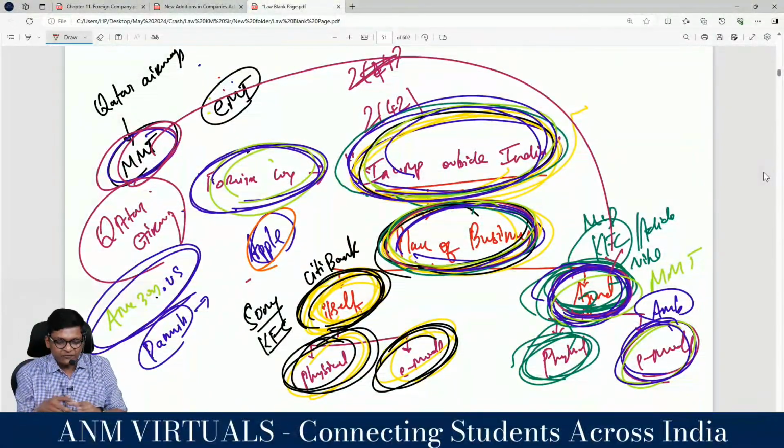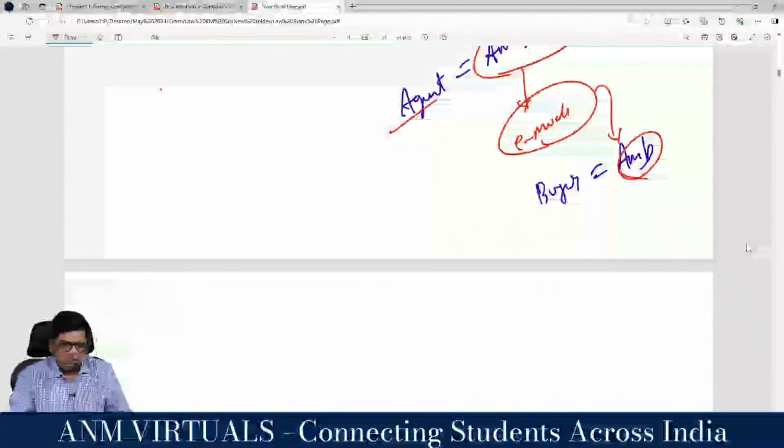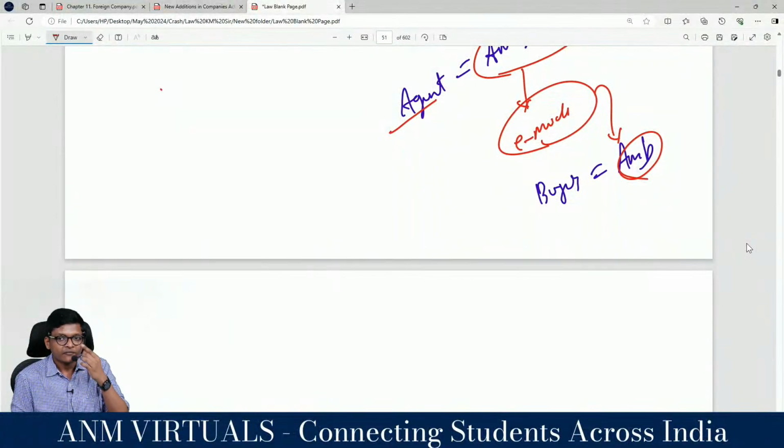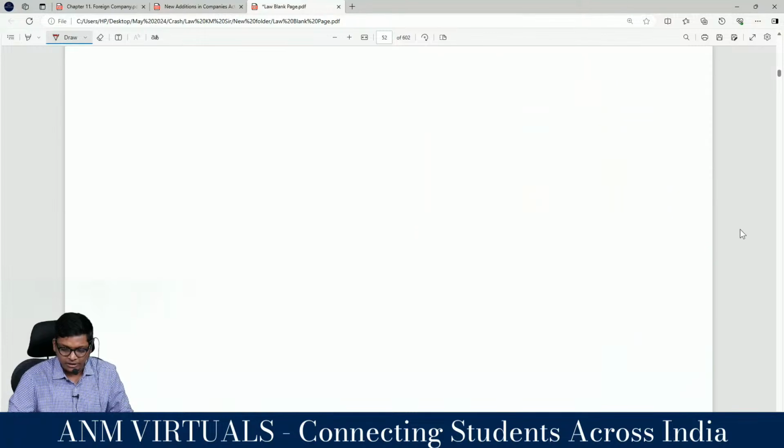So the one-line definition is: a foreign company is a company incorporated outside India, having a place of business in India by itself or through an agent, physically or by electronic mode. Full stop. This is Section 2 subsection 42. Loudly, 2(42) is foreign company. What is 2(40)? Financial statements. Perfect. This we already discussed, nothing new.